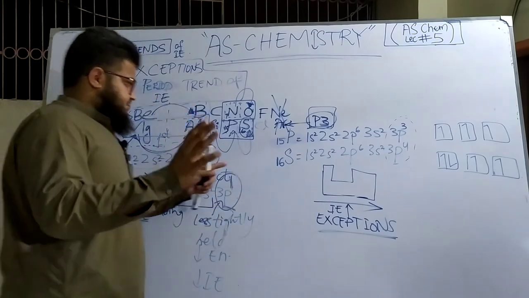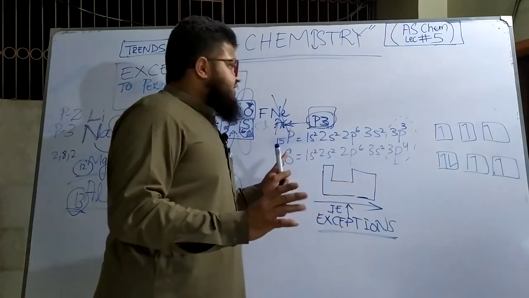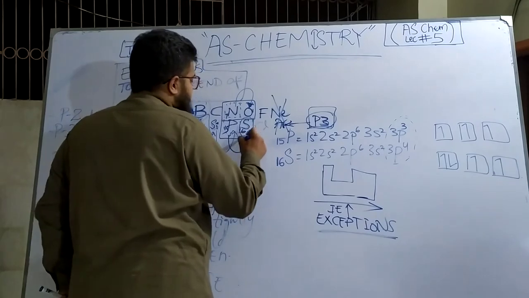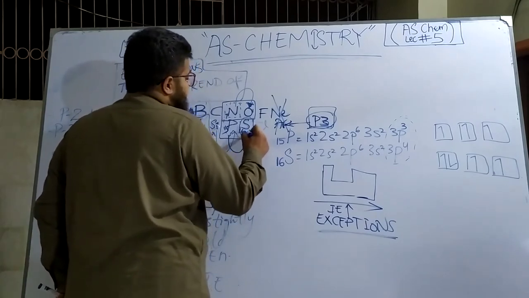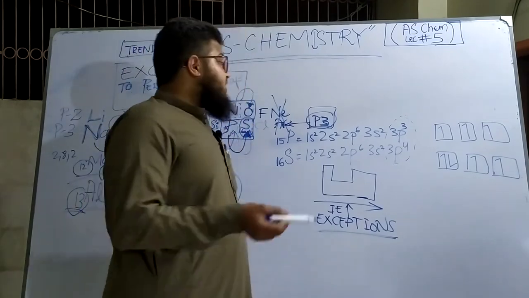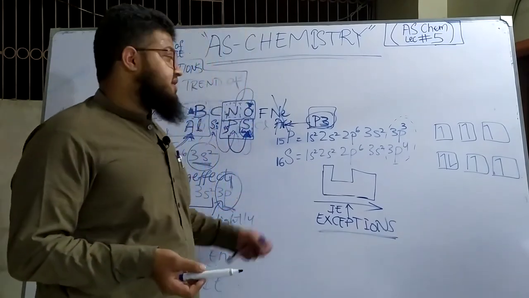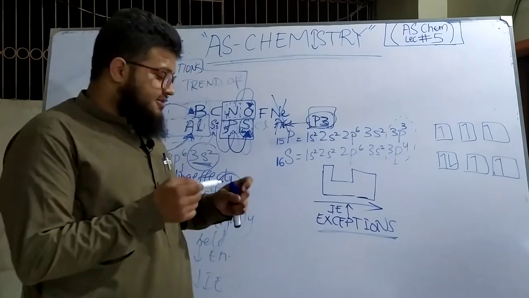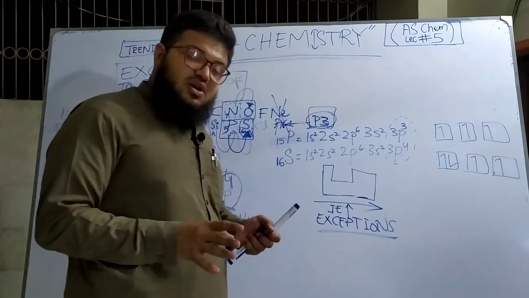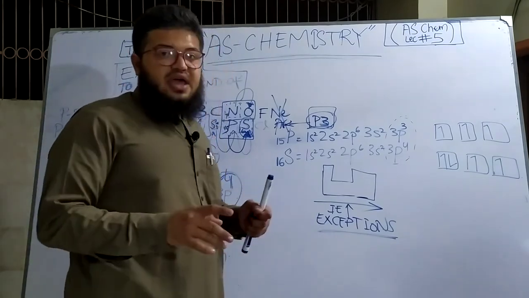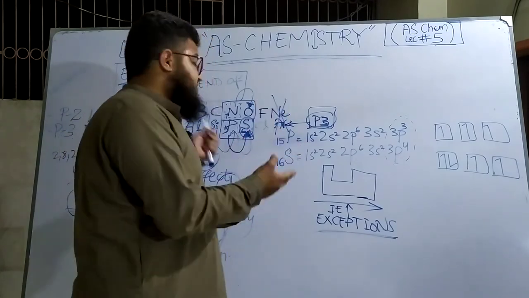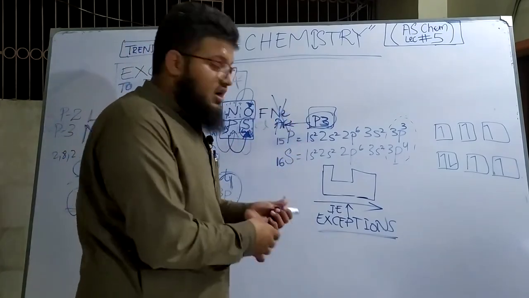Now, phosphorus and sulfur. Let's talk about phosphorus and sulfur now. And why does sulfur have a lower ionization energy as compared to phosphorus? The reason over here is somewhat different, and it's also a very high yield one because it has been asked frequently. What the examiner quite frequently asks you is to identify the exceptions, the first frequent question, and secondly explain the reasons. So we've done half the reasons, and let's do the other half.